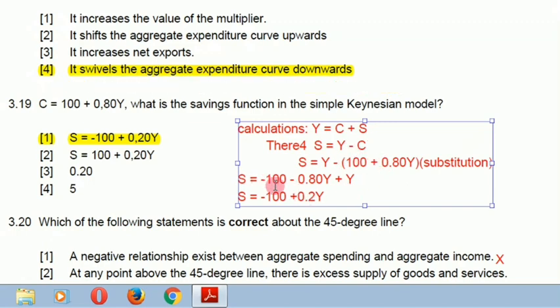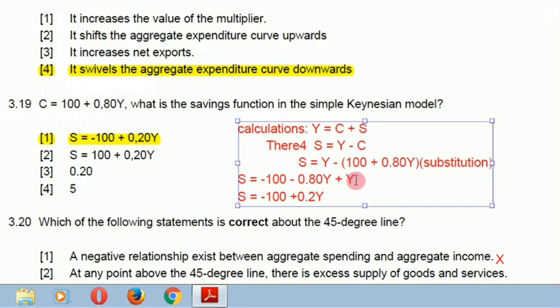Then after that, you have to deal with this now. So you can say 100 minus 100. To remove the bracket, you multiply by the minus 1 here. To clear the bracket, you have to multiply the term outside the bracket by the terms inside the bracket. So minus 1 times 100, you get minus 100. Then minus 1 times 0.8Y, you get minus 0.8Y.